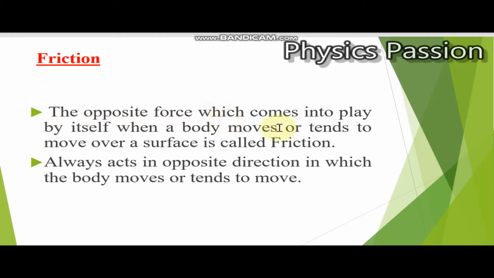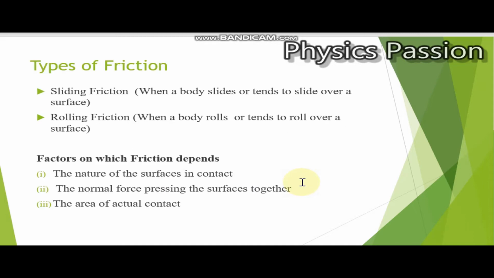So what is friction? The opposite force which comes into play by itself when a body moves or tends to move over a surface is called friction. So it is the force of friction which comes into picture by itself and stops the motion of the ball. The direction of friction is always opposite to the direction in which the body moves or tends to move. So this is how we define friction.